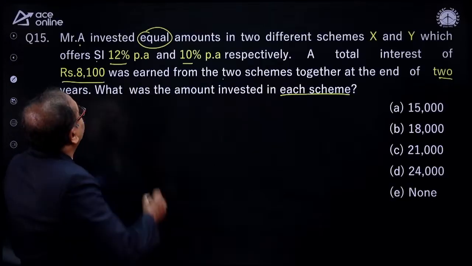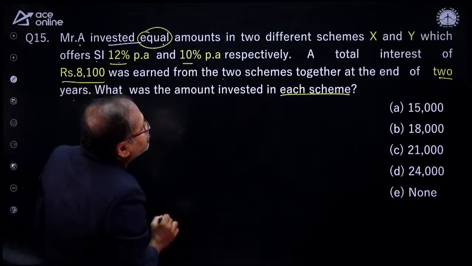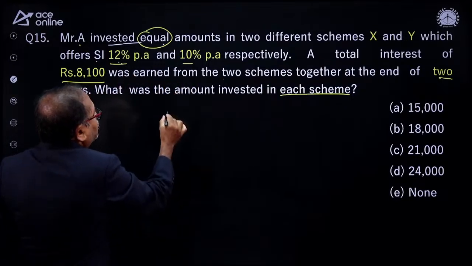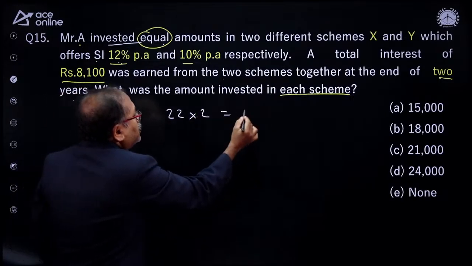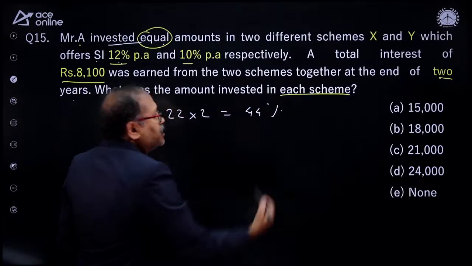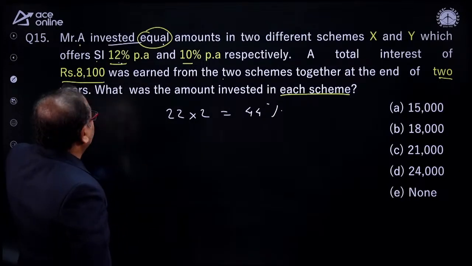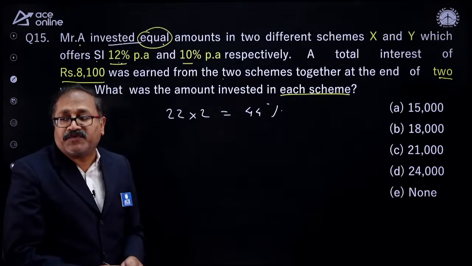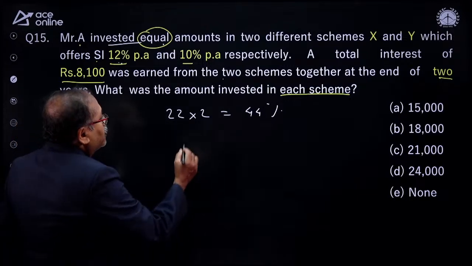So I will apply the same thing. Here the equal principal is there, at 12% per annum here and 10% per annum here. So 12 plus 10, that is 22%. For how many years? For 2 years. The total interest is 44% on the principal, on a single principal, 44%. And we have this total interest, that is 8,100. Now you can answer the question here. Can you answer the question here? 45%.